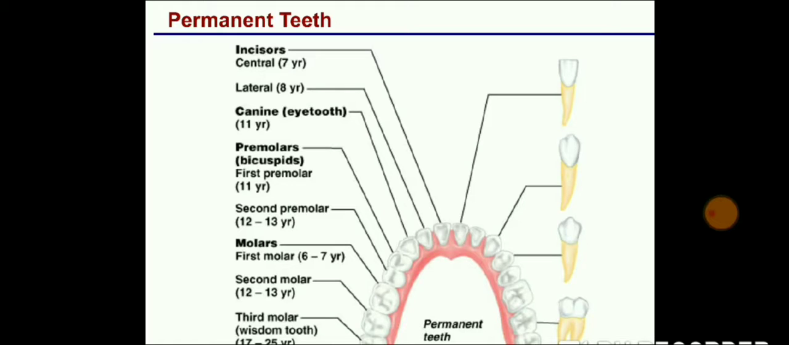Canines will be at 11 years. Then the first premolar will be at 11 years. Then the second premolar, which helps in chewing. Then the first molars at 6 to 7 years. The second molar will be at 12 to 13 years, and the third molar, also known as the wisdom tooth, may come at 17 to 25 years of age, but it may go beyond 25 years also.